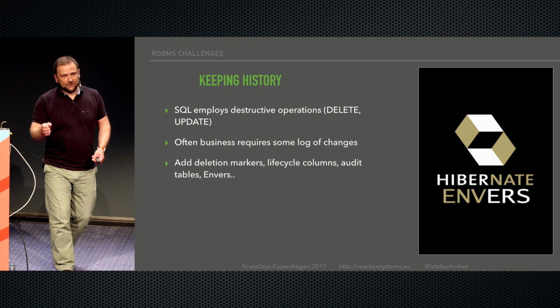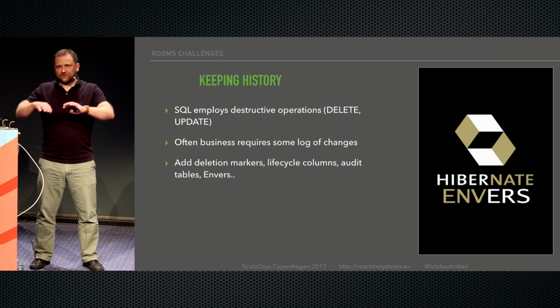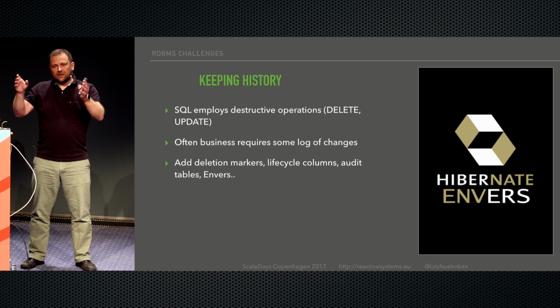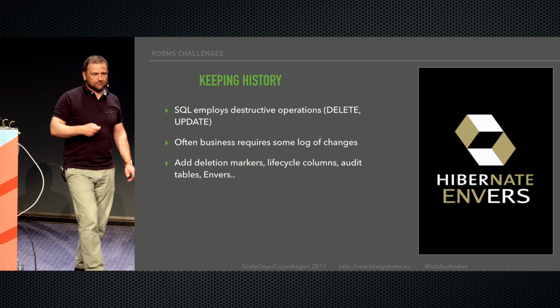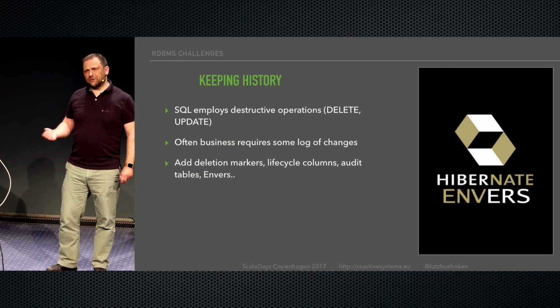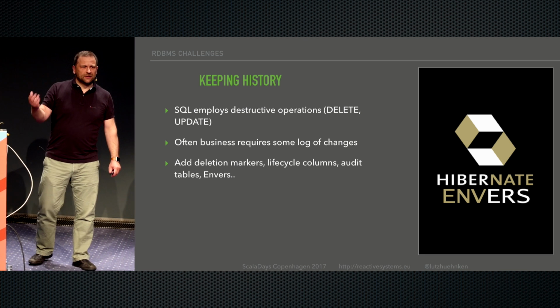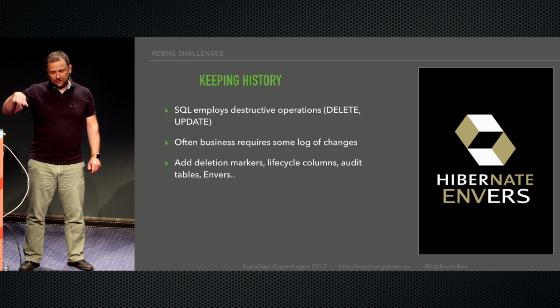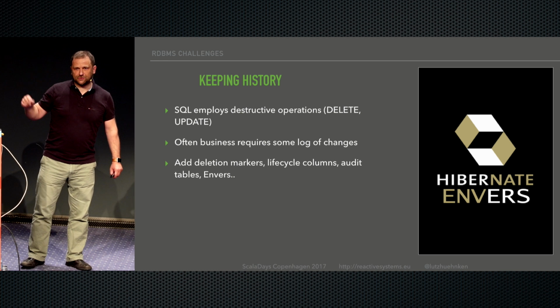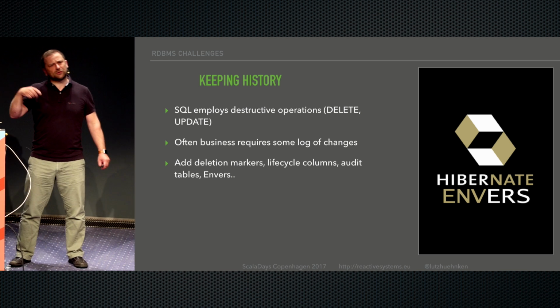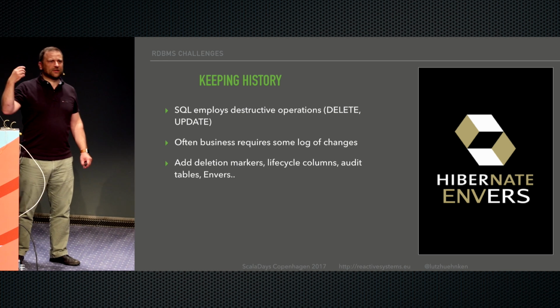Now, often people start with a very simple model. They say, okay, we have this nice relational model, and then in the course of the project, they discover that actually we don't want to delete stuff. We just want to mark it as deleted. So you change the life cycle and say, no, we don't really delete, we just introduce a marker. Then they figure out, no, actually, I also want to see who changed this, and when it was changed.